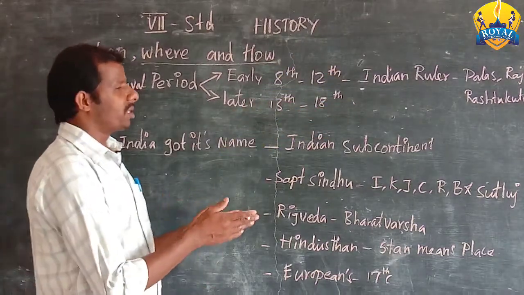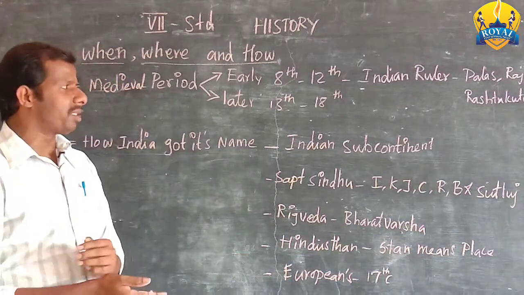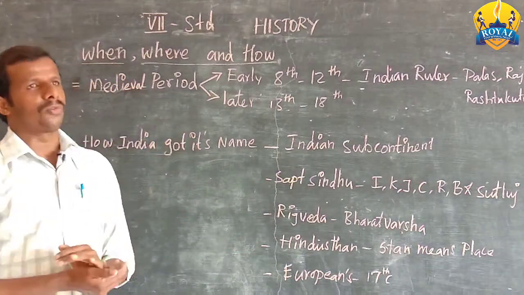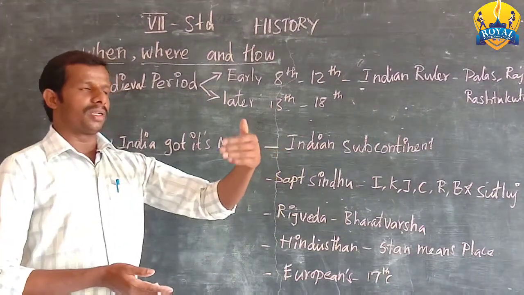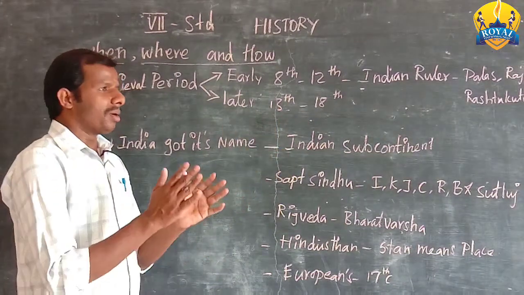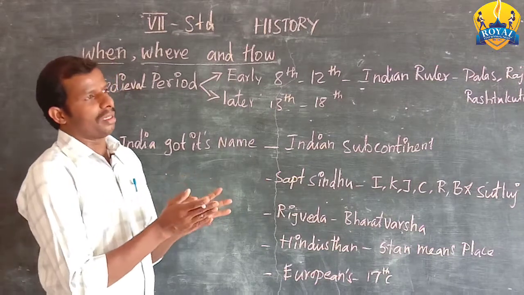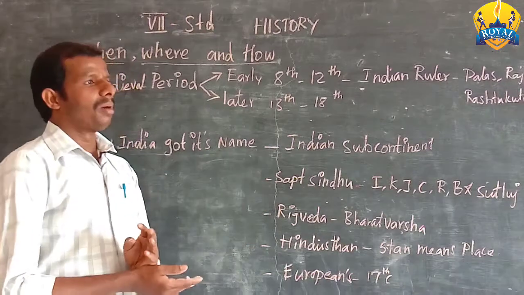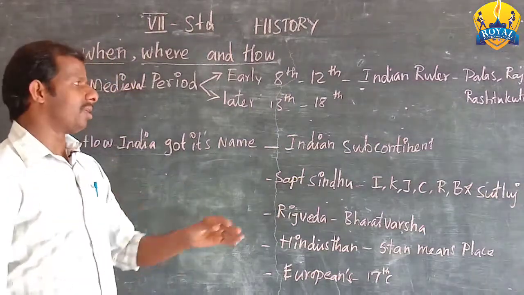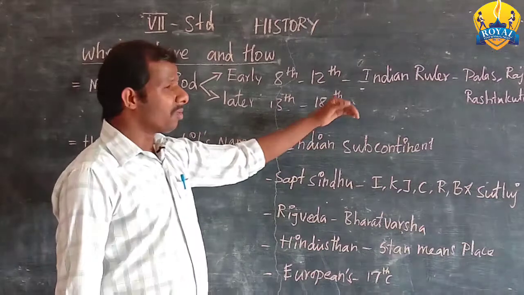From 1526 to 1707, huge, powerful, mighty rulers ruled in India. After 1707, after Aurangzeb's death, the mighty Mughal Empire was destroyed or weakened. Why did it become weak?